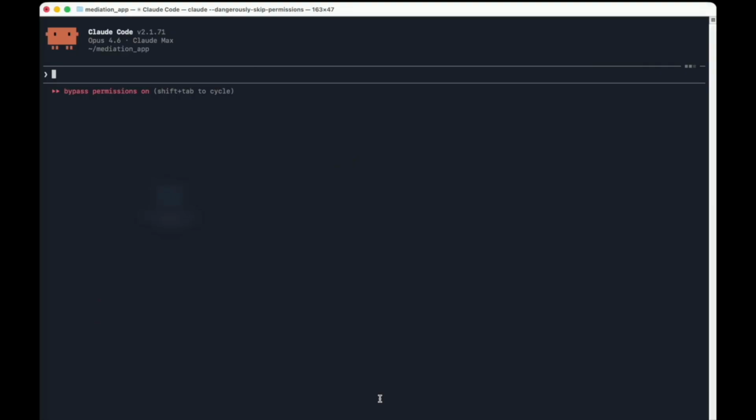And Claude Code will implement it all, and we'll have a beautifully redesigned meditation app to build from. Let's see what happens. You might want to grab some popcorn. This one is going to be fun.